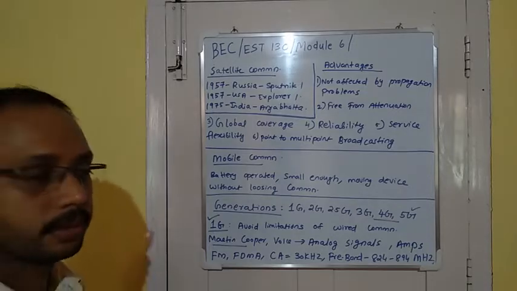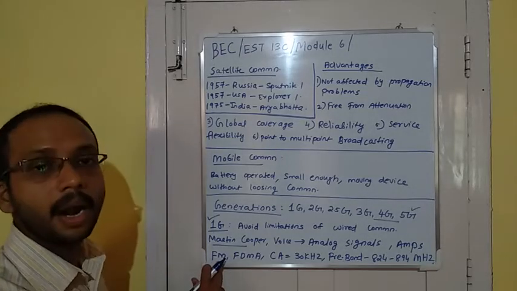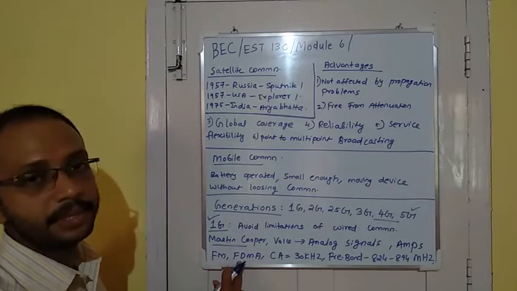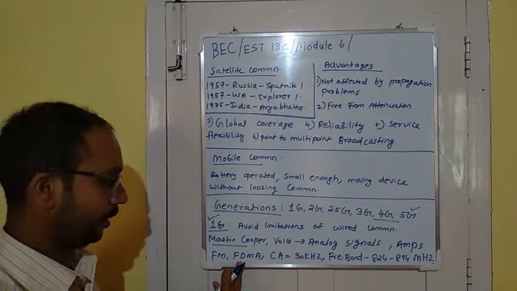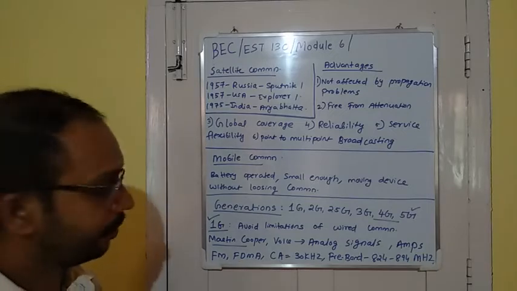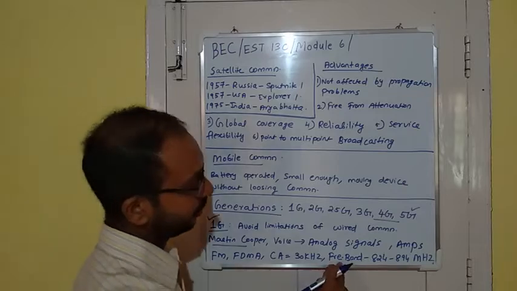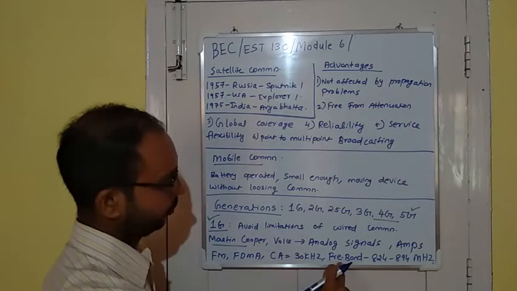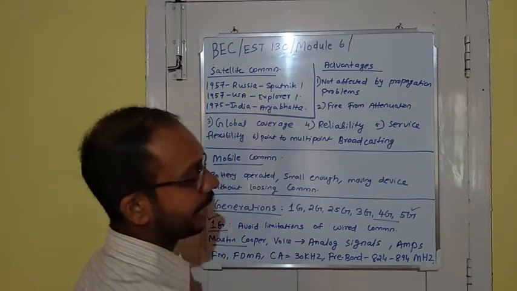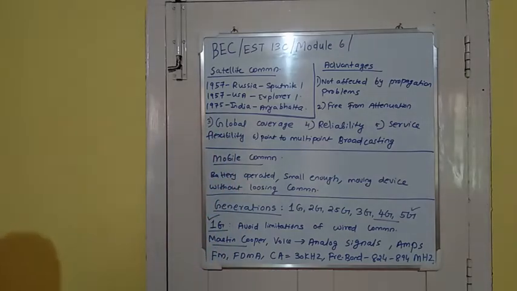It uses frequency modulation, FM, and frequency division multiplexing technology. The channel capacity is 30 kHz and it uses the frequency band 824 to 894 MHz.